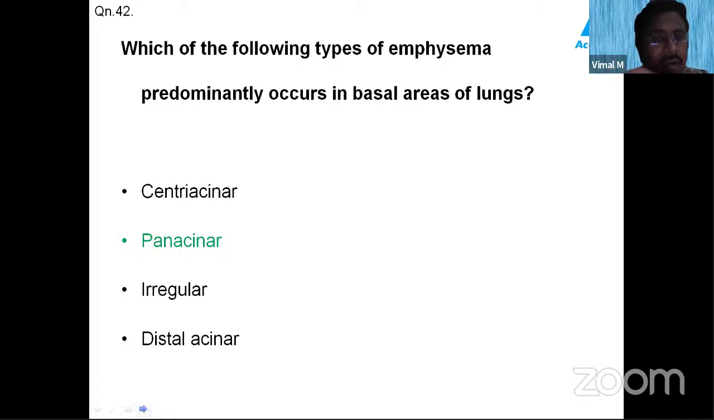Distal acinar: only the distal part of the acinus is involved, whereas the respiratory bronchiole and terminal alveolar duct are normal. If only the distal acini are involved, you call that distal acinar emphysema.